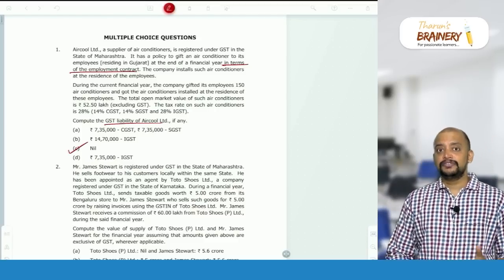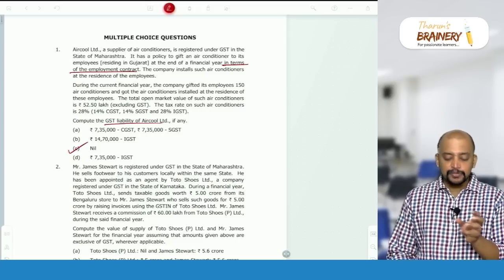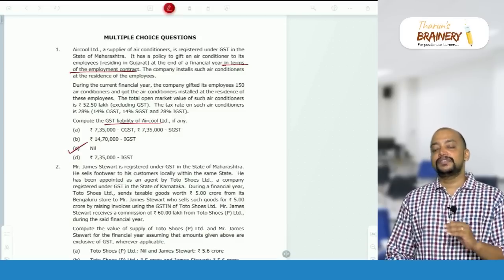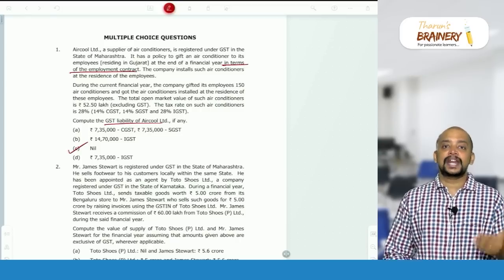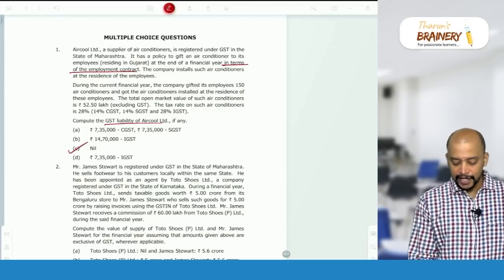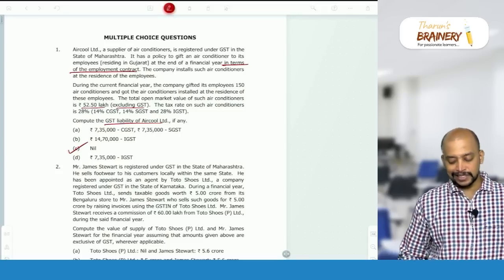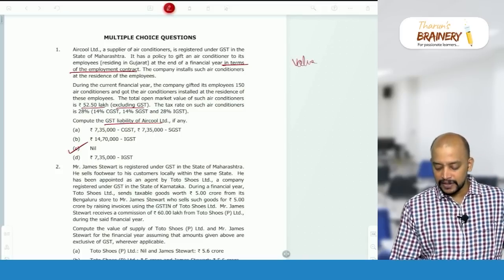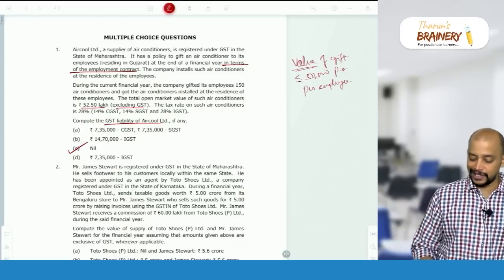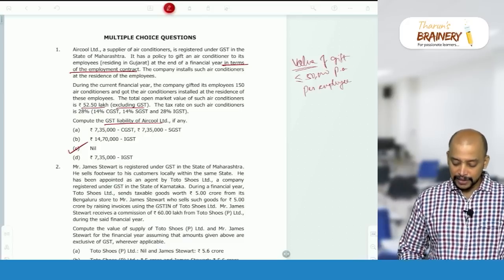However, suppose this line is not given in the terms of the employment contract, then it will become a gift. If the value of the gift does not exceed 50,000 per annum per employee, it is not a supply. Here, what is the value of the gift per annum per employee? 52,50,000 excluding GST. So the value of the gift should be less than or equal to 50,000 per annum per employee. While counting the value of the gift, we need to take the value excluding GST.